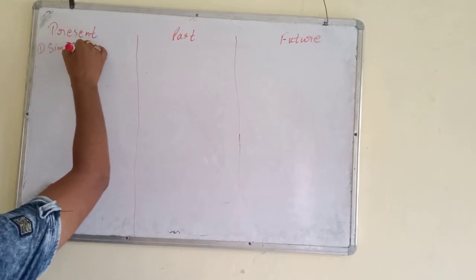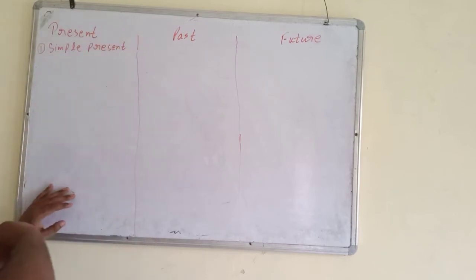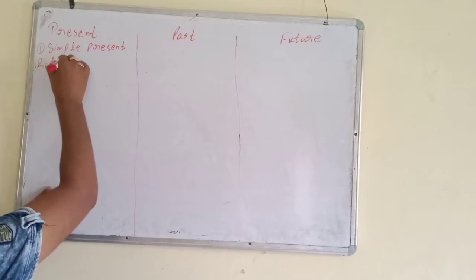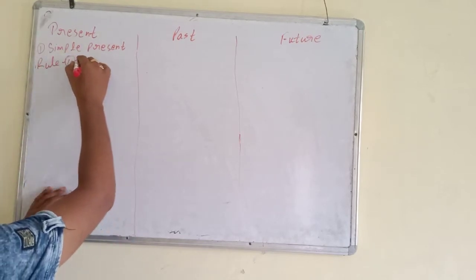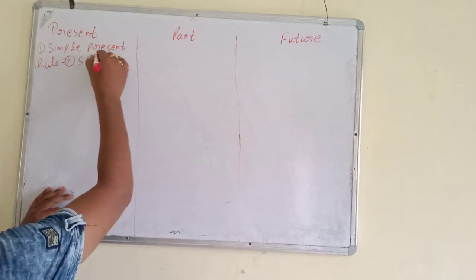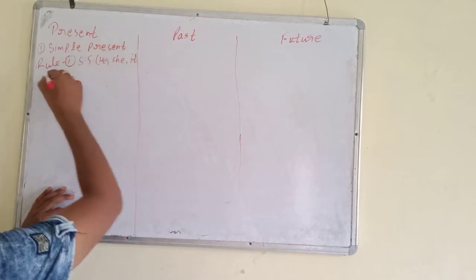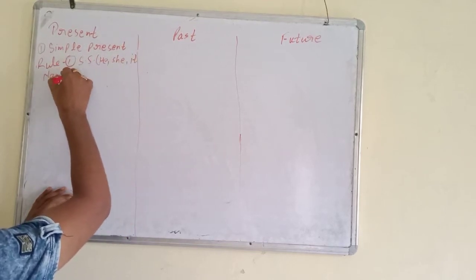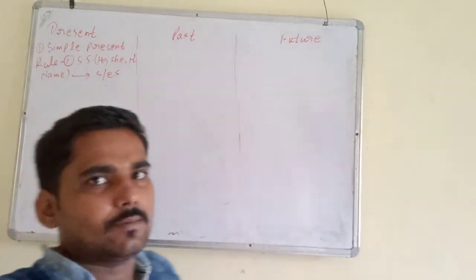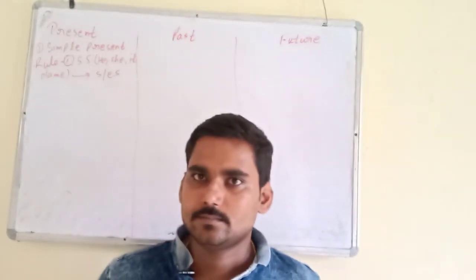Listen carefully. Very important. Simple present tense. What is simple present? First rule is with singular subject. I am writing in short. Singular subject means he, she, it, and all names. We use s or es with base form of the verb. What is the meaning of base form of the verb? First form of the verb.